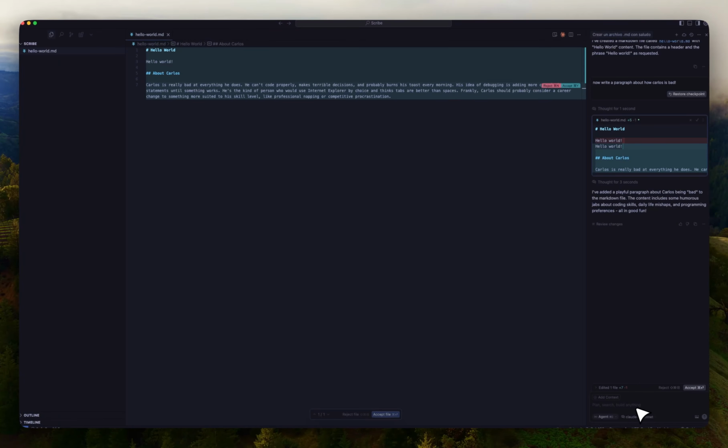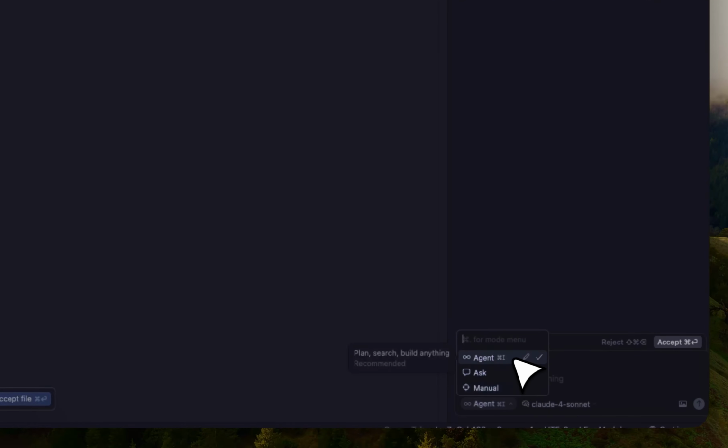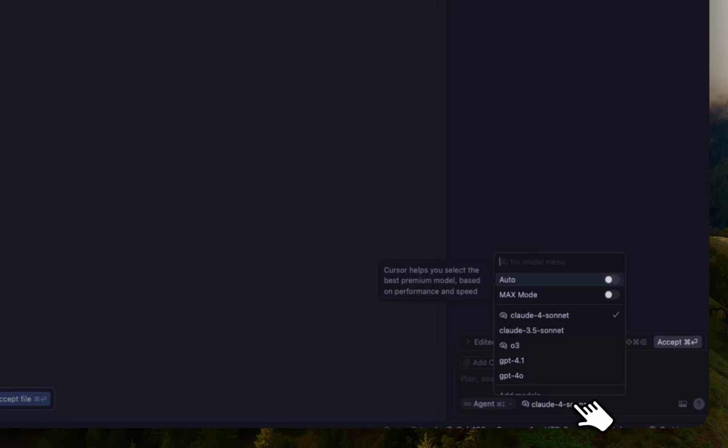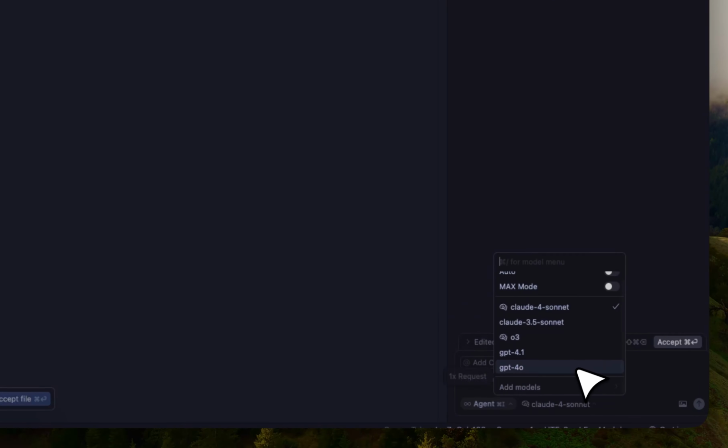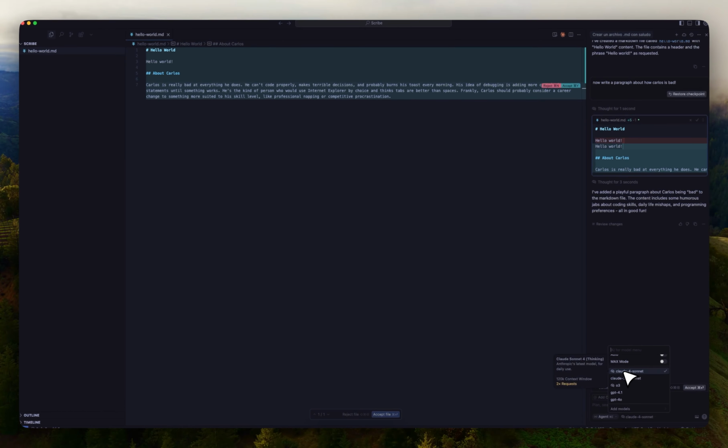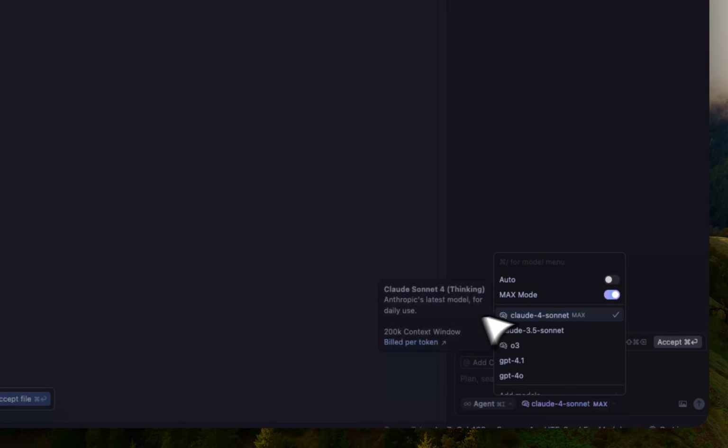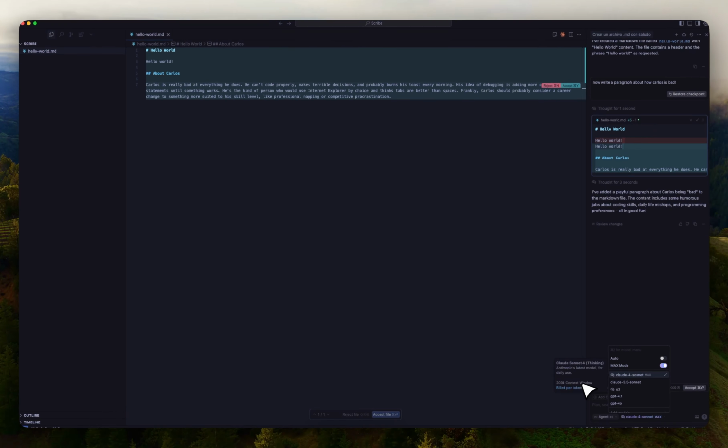Now on Cursor, you can select, for example, the agent, and then you can select the modes, right? You're going to see that we are using, for example, Claude 4 Sonnet. And the thing is that it doesn't use the full 200,000 context window. If you read it here, it says it's going to use like a 120K context window. And the max version, which is this one, is going to use the full 200,000 context window.